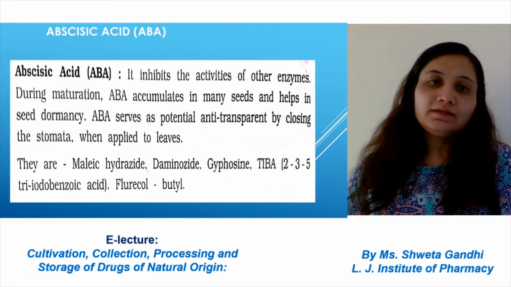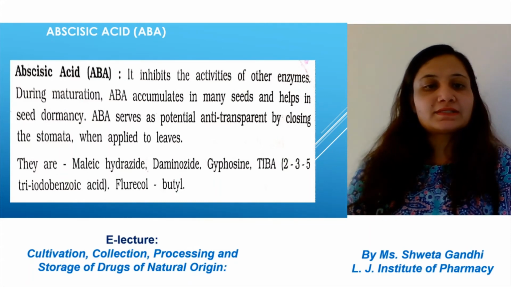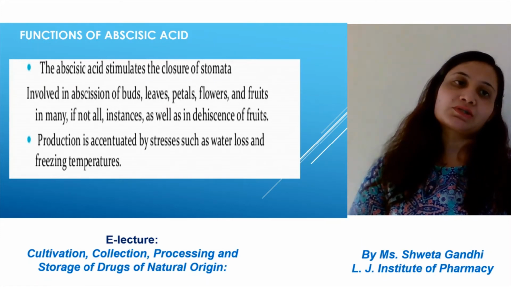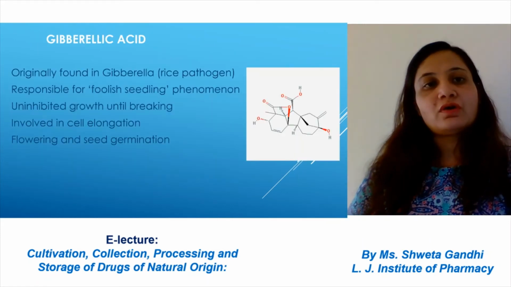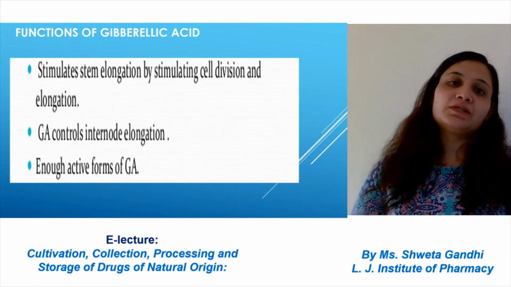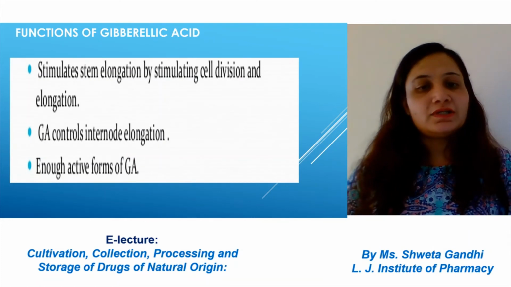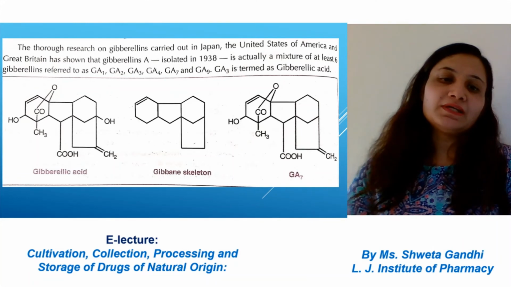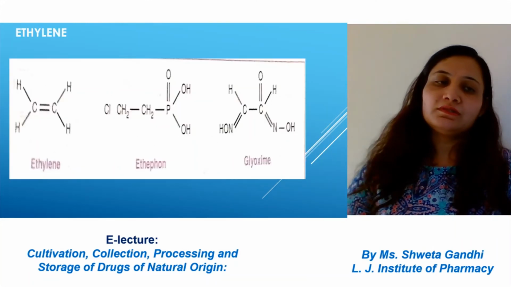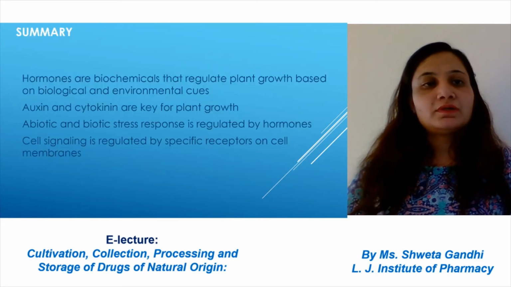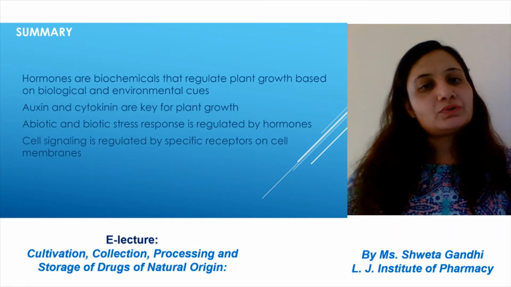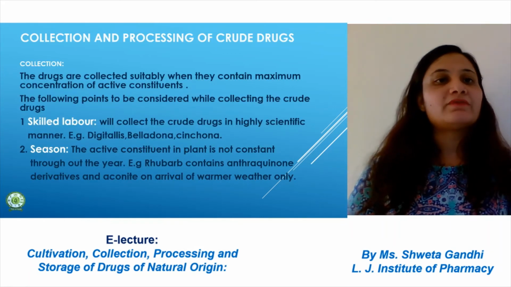Abscisic acid, this is abscisic acid and the example is abscisin 2. Please note the structure is also very important to draw in the exam. Gibberellic acid helps in stimulating cell division and internode elongation. Gibberellic acid is the example of gibberellin. Ethylene, CH2=CH2. Now, hormones are the biochemicals that regulate plant growth. Auxin and cytokinin also play a very important role.